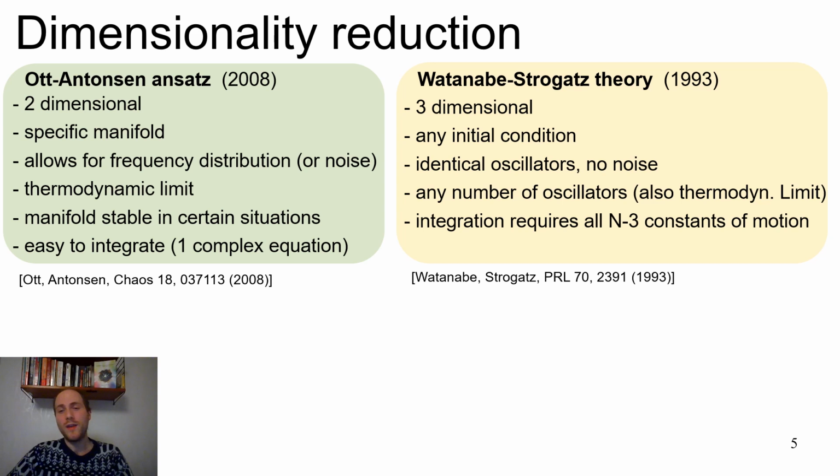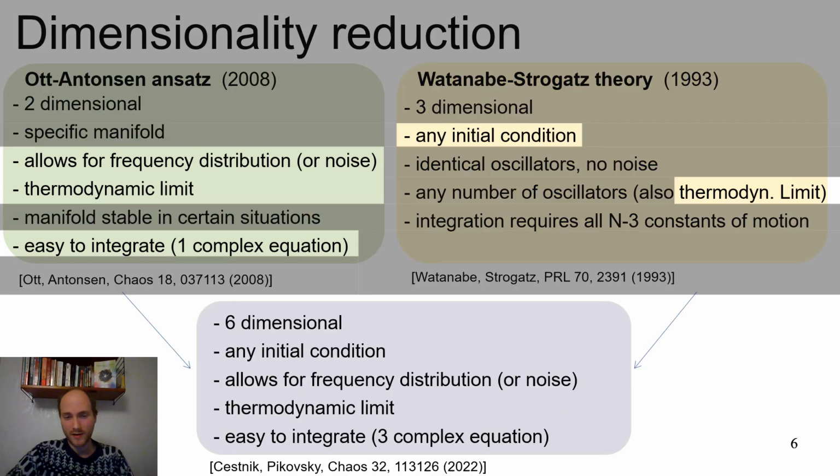Now, we combine these two theories, we generalize them in a way, we take some things from each of them. In particular, our description is going to be 6-dimensional. It's going to allow for any initial distribution. This we're going to take from the Watanabe-Strogatz theory. It will also allow for the frequency distribution or noise. This is something that before only the Antonsen ansatz could do.